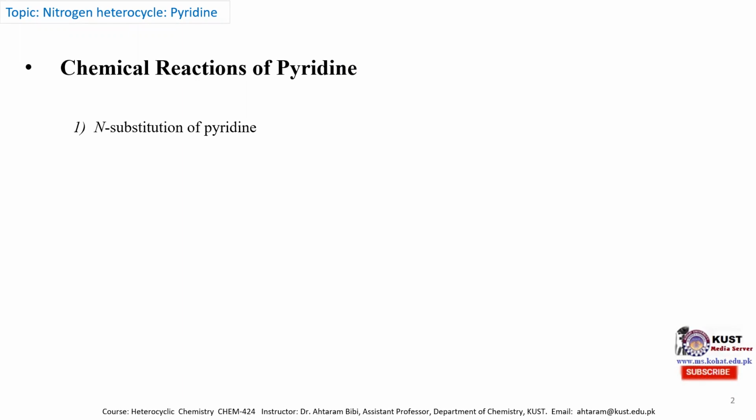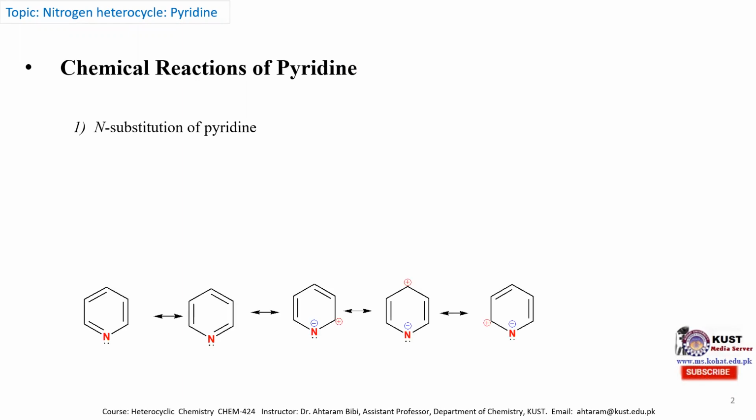As pyridine consists of a nitrogen atom carrying a lone pair of electrons, it generally undergoes N substitution reactions. Also, in the mesomeric forms, the negative charge exists on the nitrogen atom in 3 mesomeric forms, as mentioned over here. So therefore, it can easily undergo N substitution reaction.